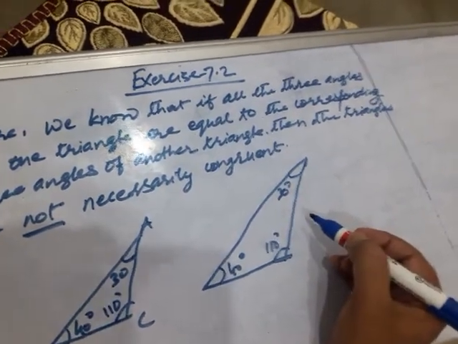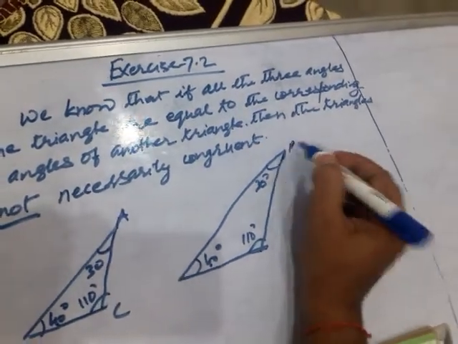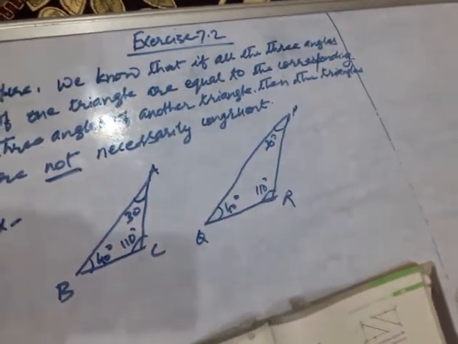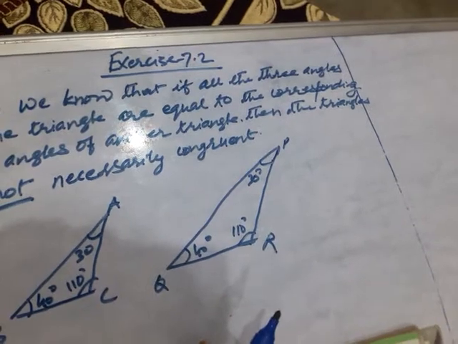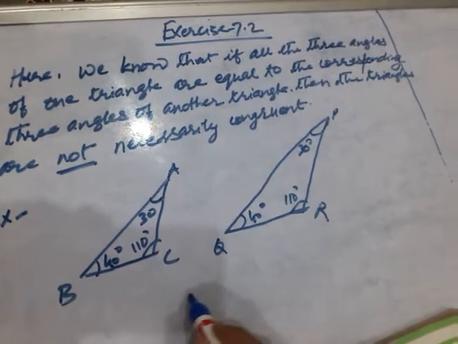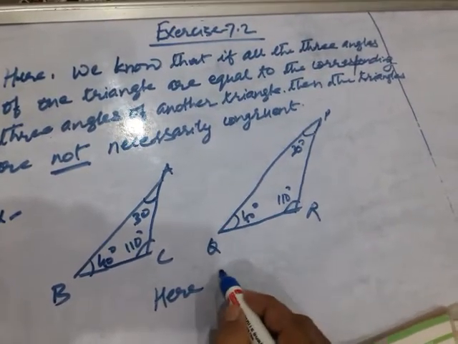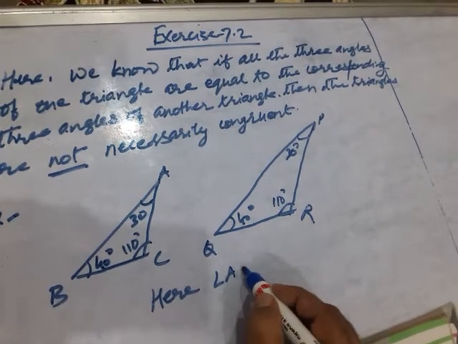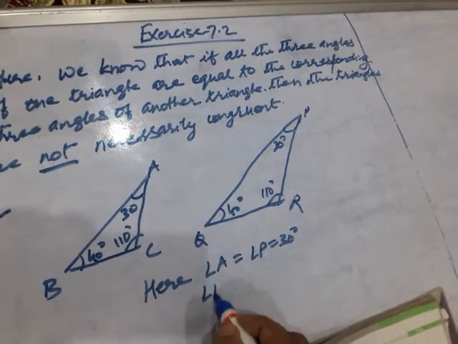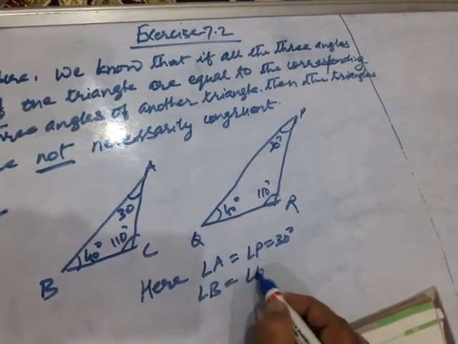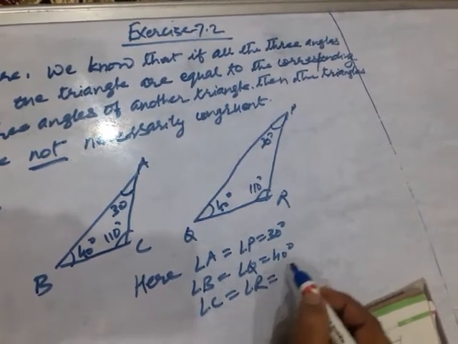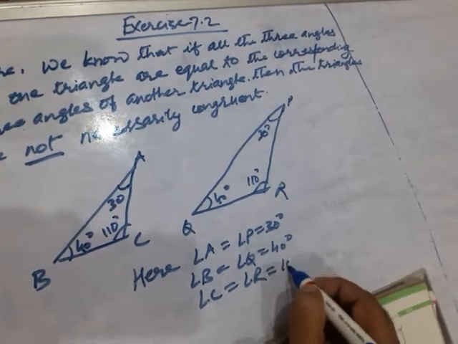Let this triangle be PQR. Angle A equal to angle P equal to 30 degree, angle B equal to angle Q equal to 40 degree, angle C equal to angle R equal to 110 degree.